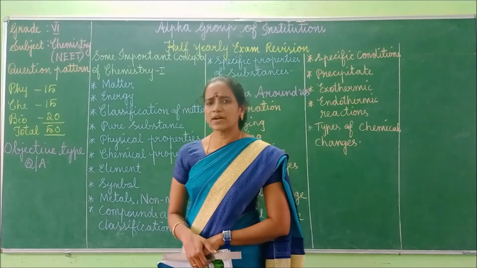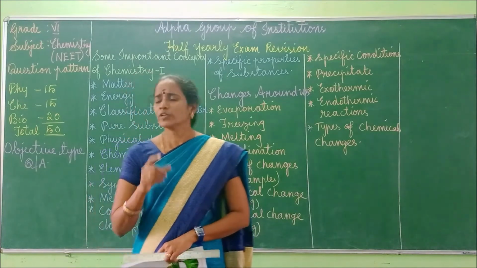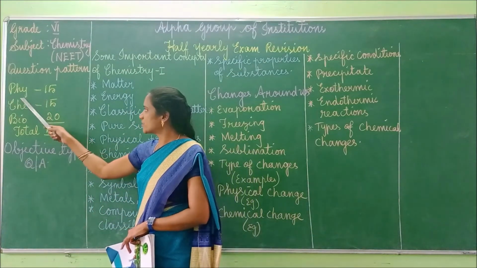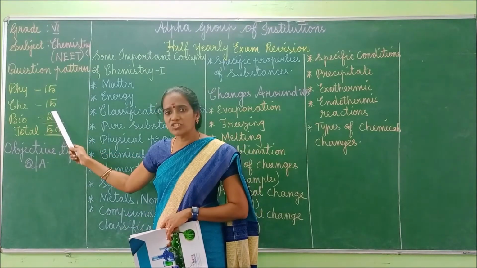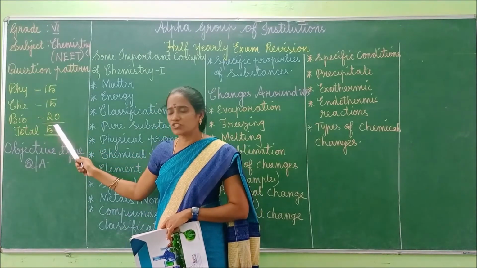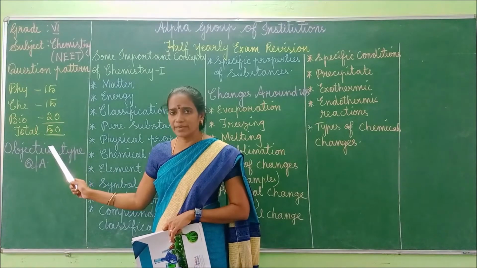So what are the contents we have to go through? Before that I will tell you the pattern. Physics 15 questions you will be getting, chemistry 15 questions and biology 20 questions. So overall 50 questions you will be getting, right?